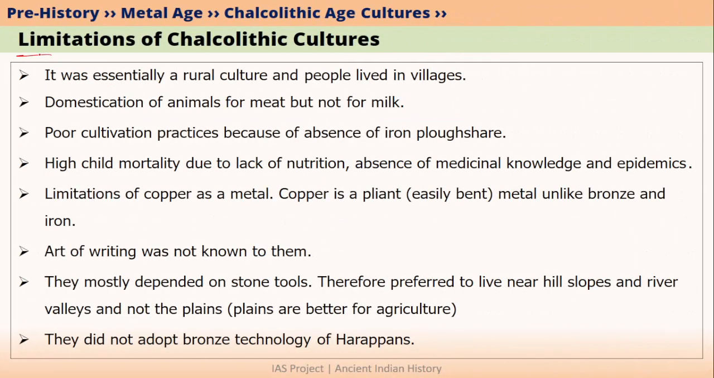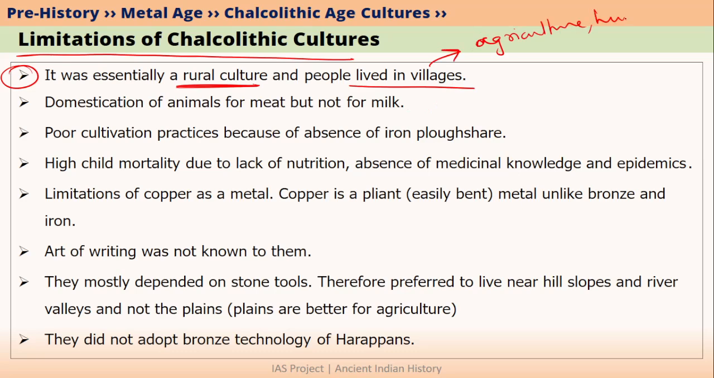Now, let's talk about the limitations of Chalcolithic cultures. Chalcolithic culture was basically a rural culture. This means that Chalcolithic people were living in villages. Moreover, these people were mainly practicing agriculture, hunting and fishing activities. These people were not involved in trade much because trade is mainly a feature of Bronze Age and Iron Age.